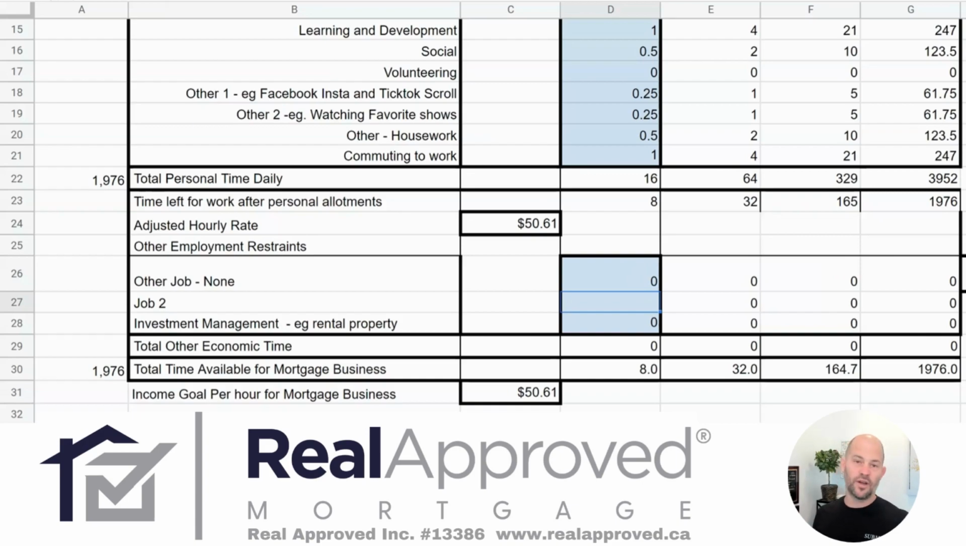So we can see that in order to hit our target, we need to work 1,976 hours at $50 an hour. And then we've hit our target of $100,000. So in those hours, what are we going to do? How are we going to define what we're going to do in those time frames? The next thing we're going to break out is our action plan.